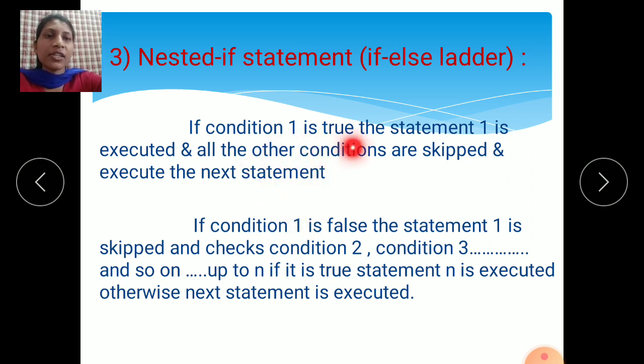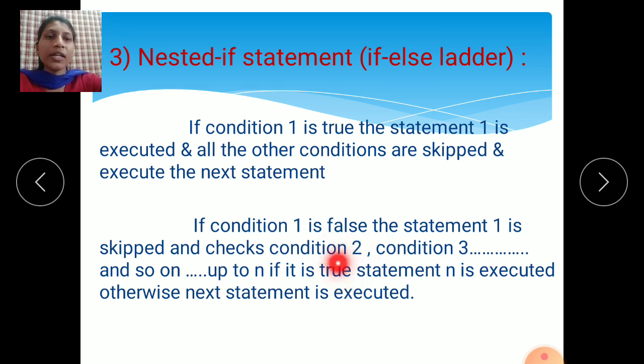If condition 1 is true, statement 1 is executed and all other conditions are skipped and it executes the next statement. If condition 1 is false, statement 1 is skipped and control will transfer to the next condition, it will check the next condition. If condition 2 is true, then whatever statements you have written for condition 2 are executed.